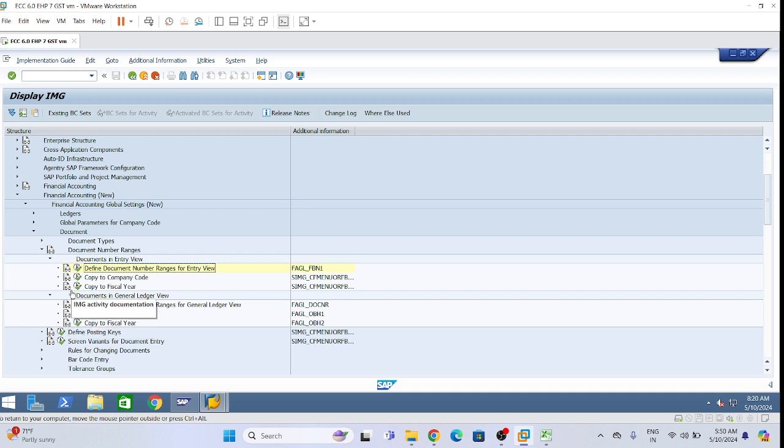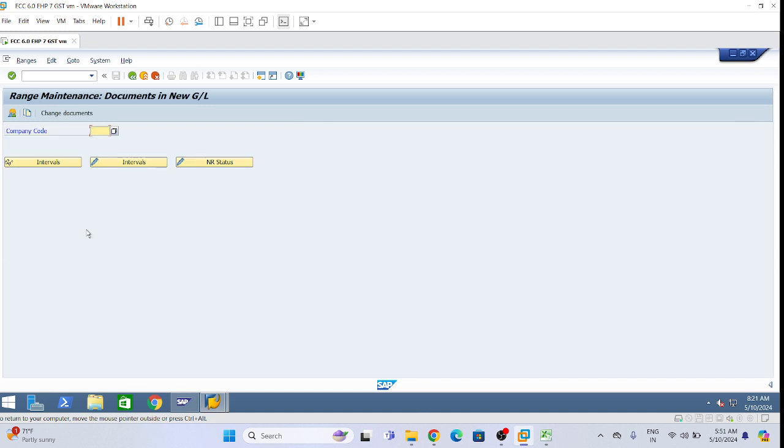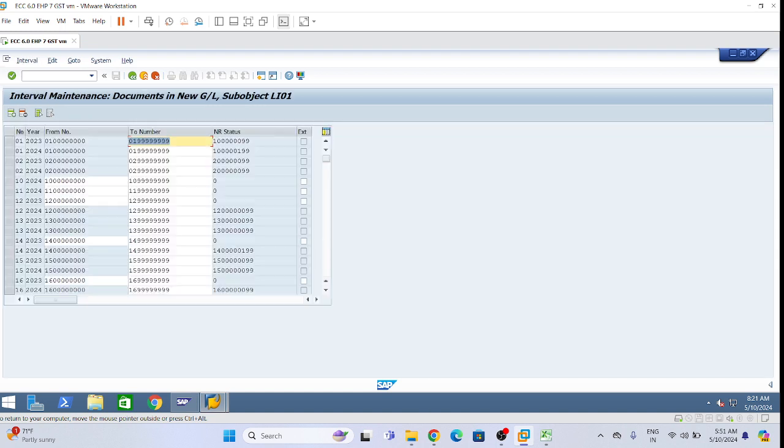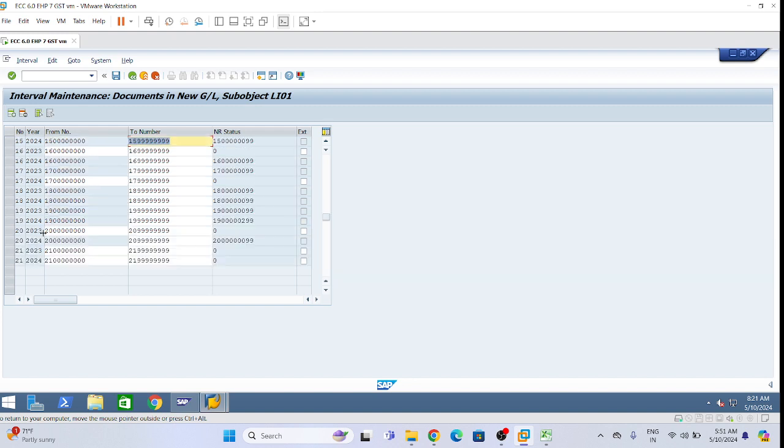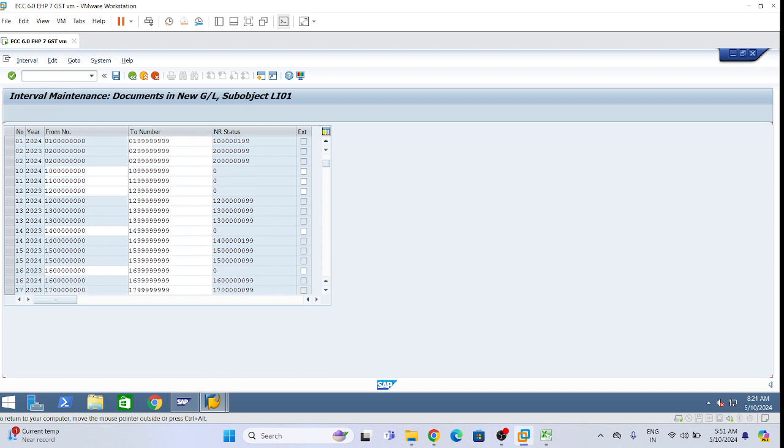Now give next heading: assign default profit center to cash GL account. See, the document range for GLV also is the same, 10 and 11. Document range for general ledger view, the GL also 10 and 11. Yes, yes. See, company code, this is GLV I'm opening, 10 and 11. Here 98, 99 not required. Here you can see 10 and 11. Okay.